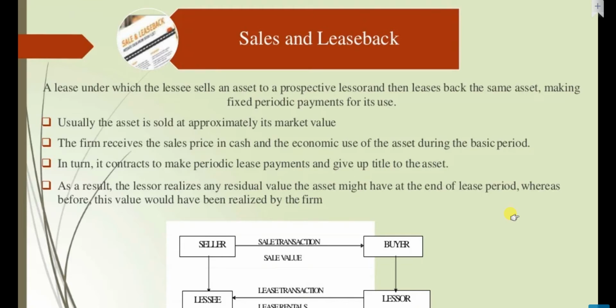The firm receives the sale price in cash and the economic use of the asset during the basic period. In turn, it contracts to make periodic lease payments and gives up title to the asset. As a result, the lessor realizes any residual value the asset might have at the end of the lease period, whereas before this value would have been realized by the firm.